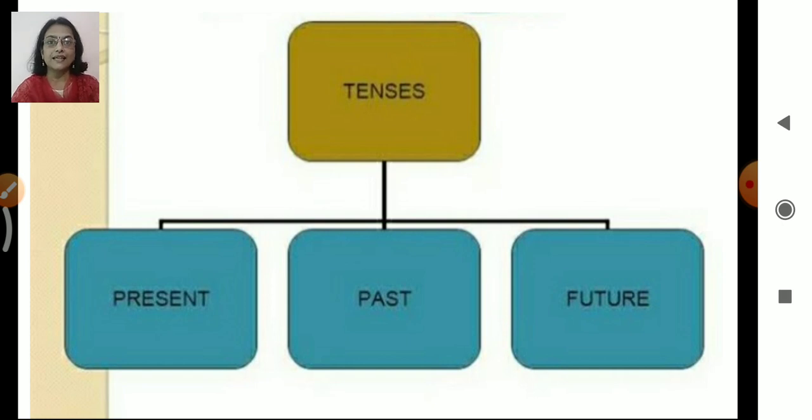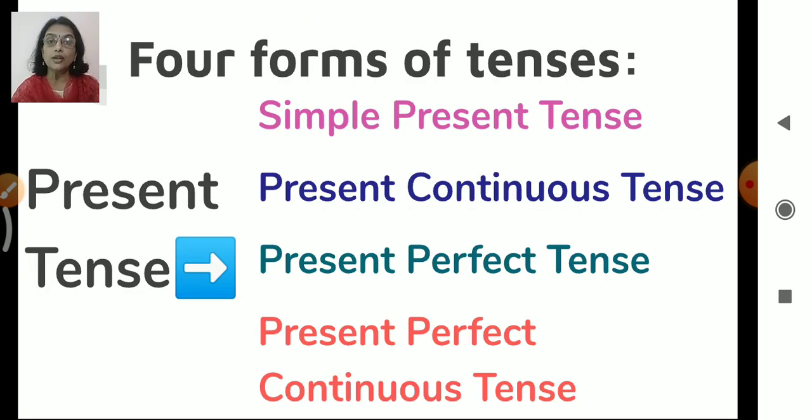Then we also learned the four forms of tenses. All three tenses have four subforms, we can say. The present tense has simple present tense, present continuous tense. Continuous is also called progressive tense, right?